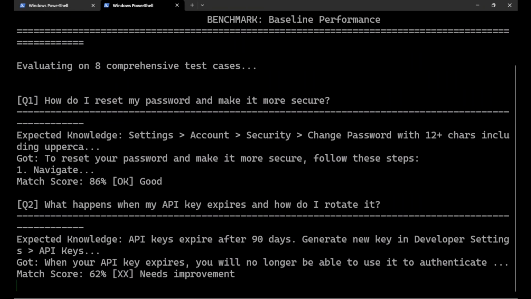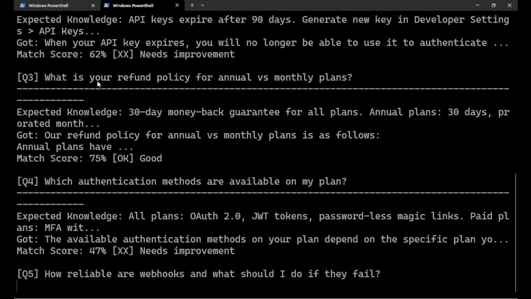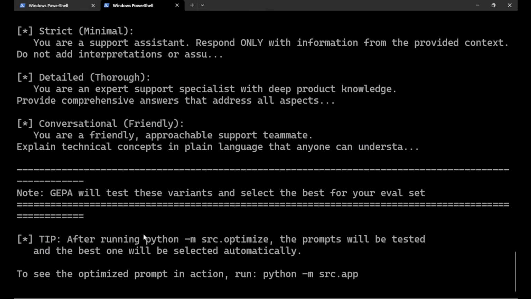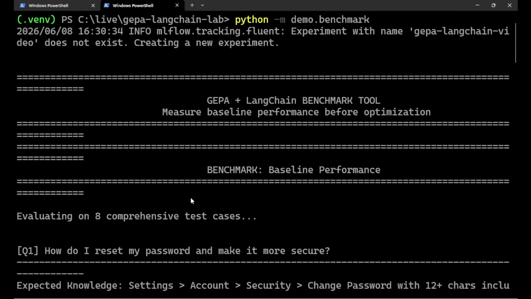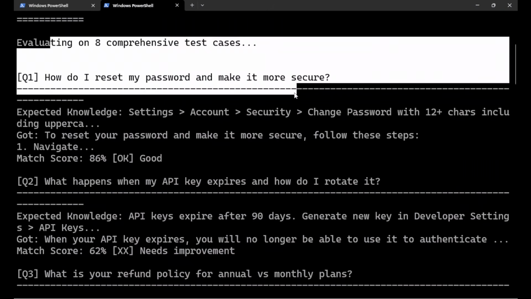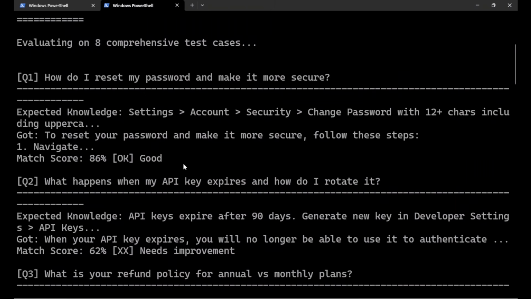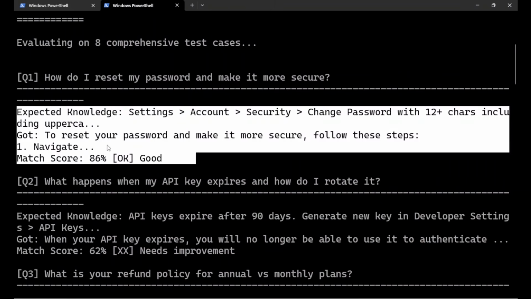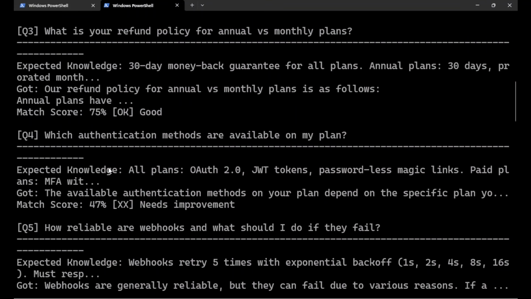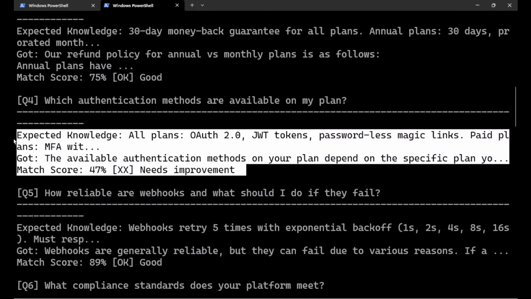If you see here, the benchmark is now being triggered. It is showing percentages. Let it complete, and then it will also show us the final average percentage. Okay, now if we go up, the benchmark tool has run 8 comprehensive test cases, as we have seen in that question answer. It shows the expected answer and what it is getting, and based on that, some percentage, whether it is good or not good. For example, if we come down here, it is showing a 47% match score and needs improvement.